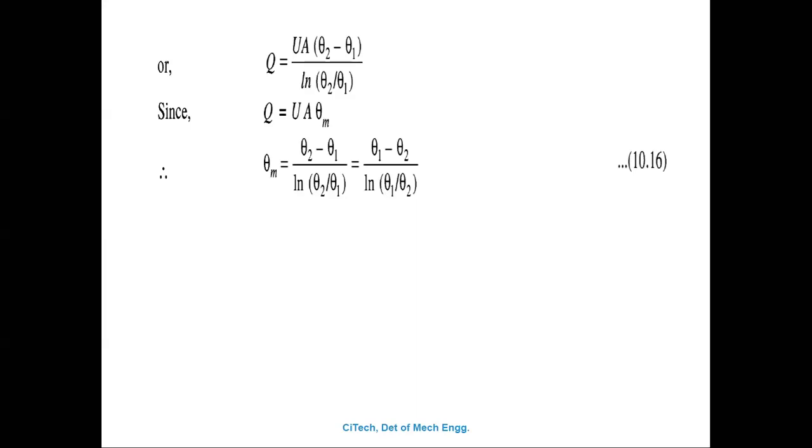Because the direction changes in the parallel flow and the counter flow, the theta 1 and theta 2 values will be different. The formula will be the same, but theta 1 and theta 2 values will be different for the counter flow and parallel flow heat exchanger. Keep it in mind. This is the derivation of the LMTD method for the counter flow heat exchanger here.